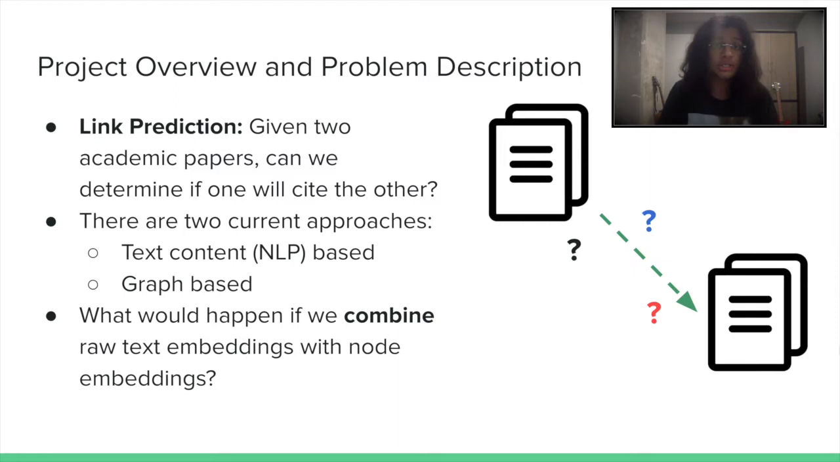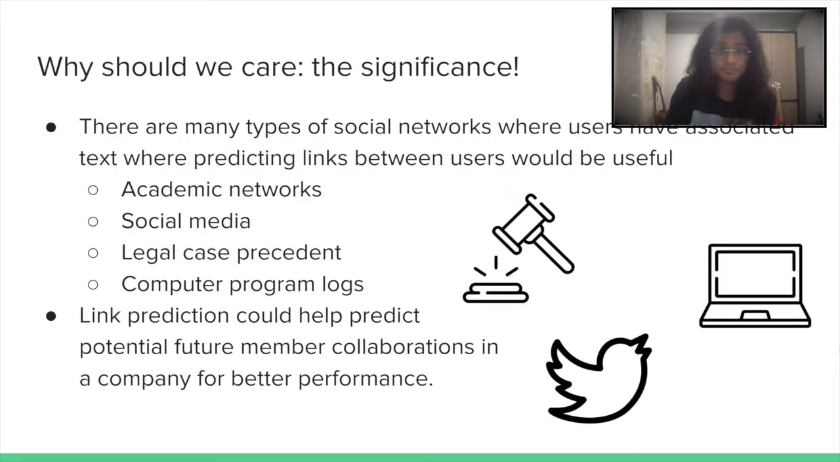In order to do this, and that's exactly what we wish to do in this project, there are text-based approaches and there are graph-based approaches, and we also wish to explore what would happen if we would combine textual embeddings with node embeddings. Would this increase performance or not?